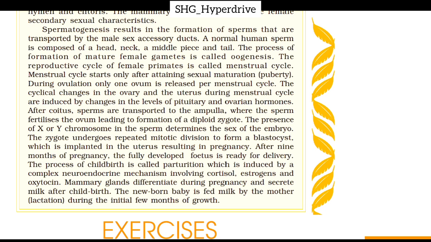The process of childbirth is called parturition, which is induced by complex neuroendocrine mechanisms involving cortisol, estrogens, and oxytocin. Mammary glands differentiate during pregnancy and secrete milk after childbirth. The newborn baby is fed milk by the mother, that is called lactation, during the initial few months of growth.